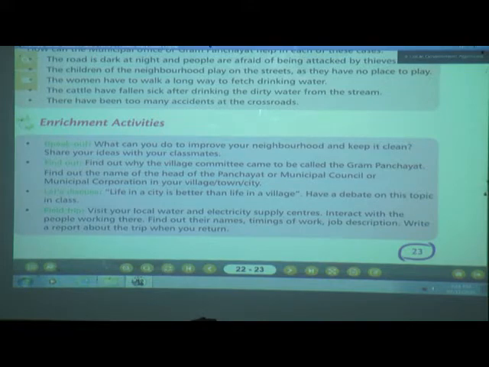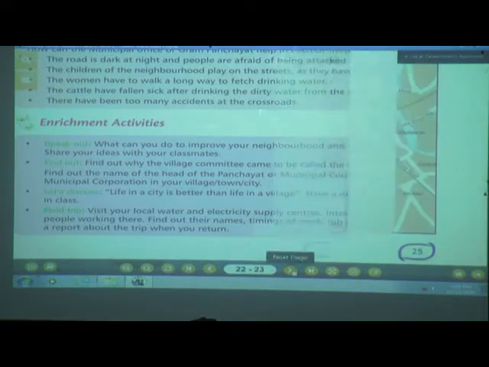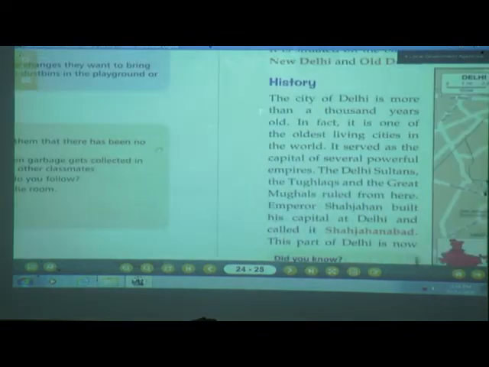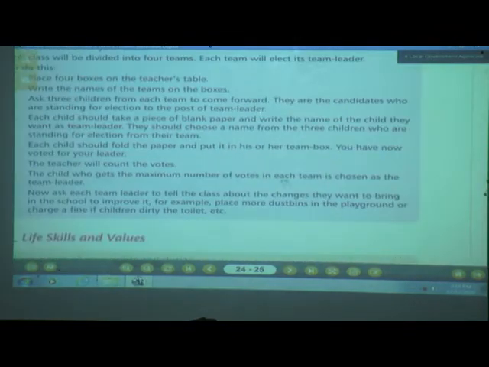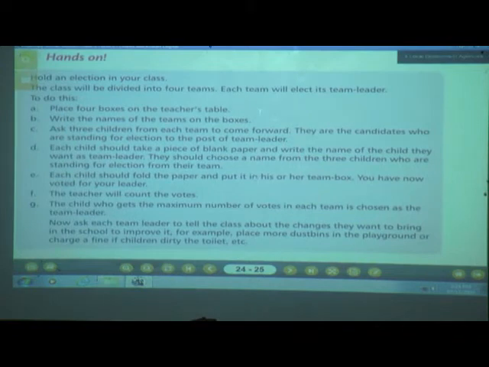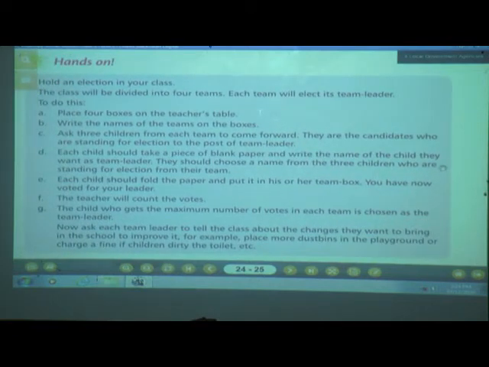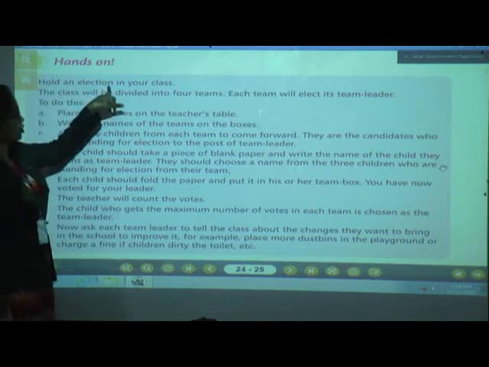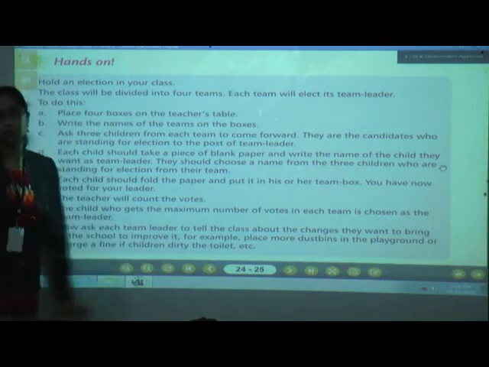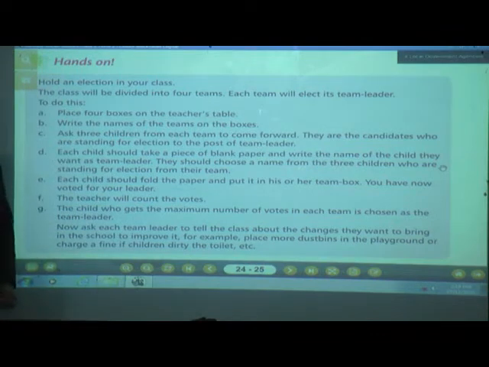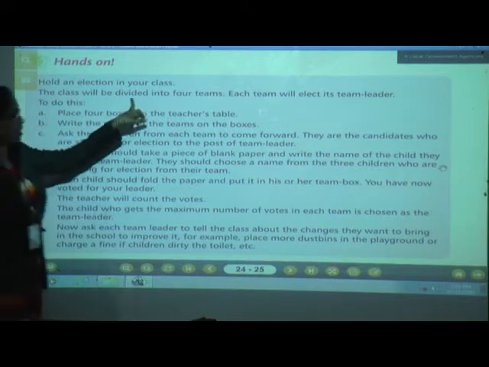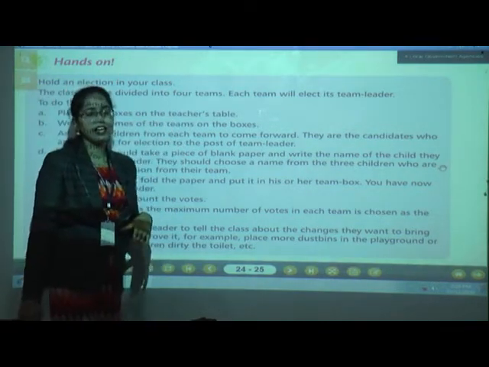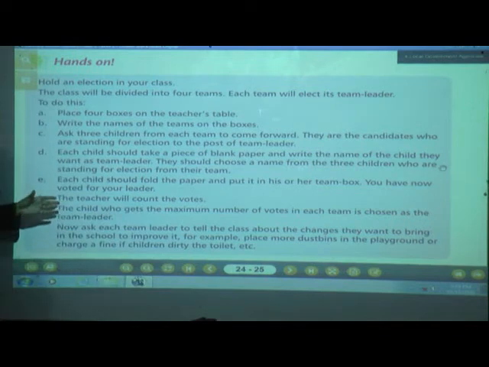Now you open your page number 24. Turn to page number 24. Okay, on page number 24, let's see Hands On. Hold an election in your class. As you know, children, we are not coming to school, but even then I will explain this to you. How to do it? The class will be divided into 4 teams. If we were in school, what could we do? We can make a group into 4 teams.